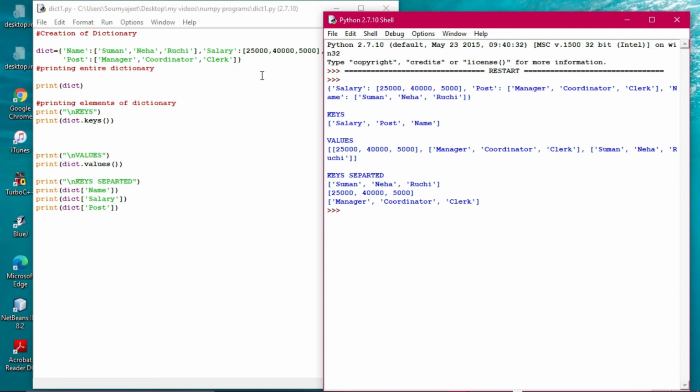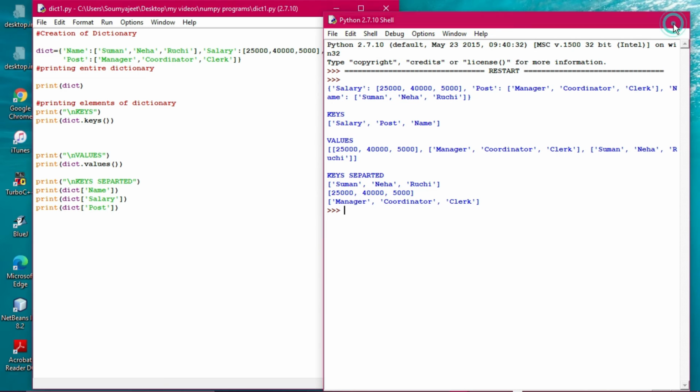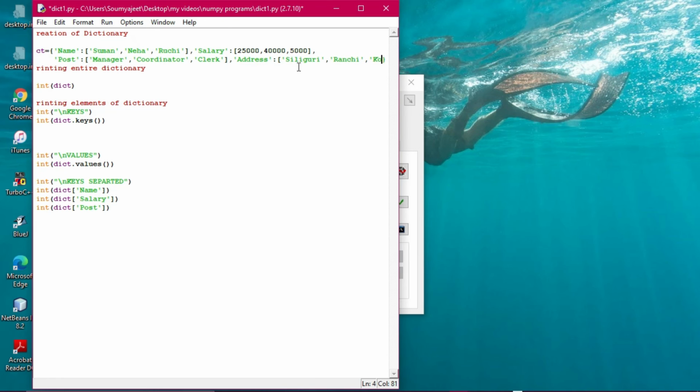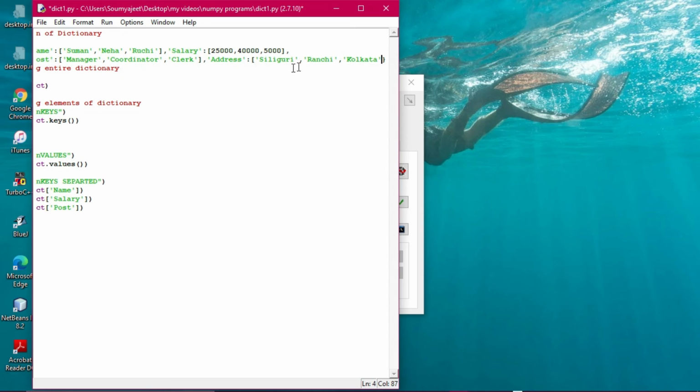Okay, so if you want, you can increase the keys also. Some more keys, address also you can keep. Let us see, one more key we will just give here. Just put a comma and then keep address here. Okay, address. So you see how to do this. As address, say I'm giving Siliguri, and then I'm giving Ranchi, and then say I'm giving Kolkata. Fine.